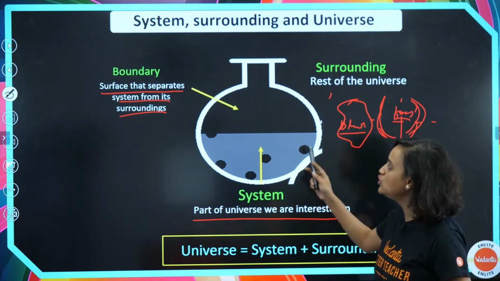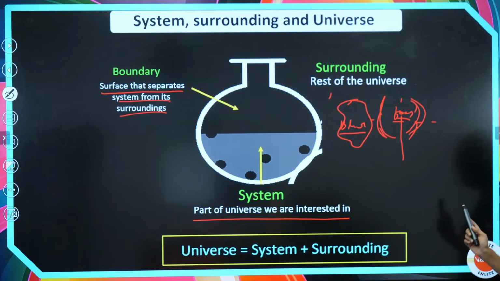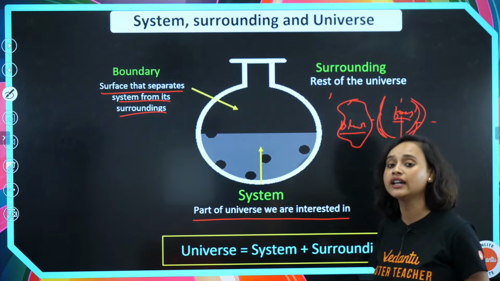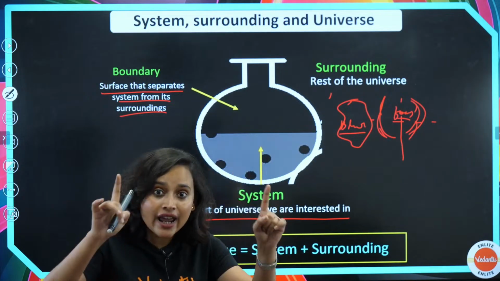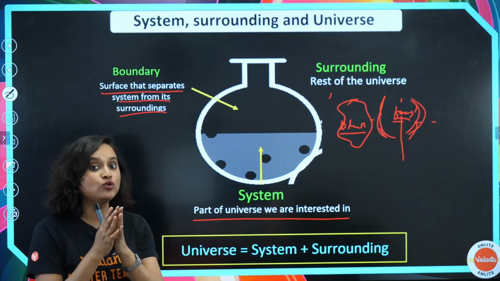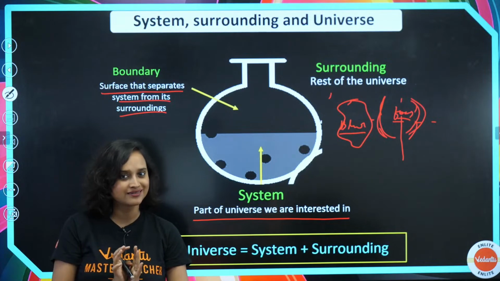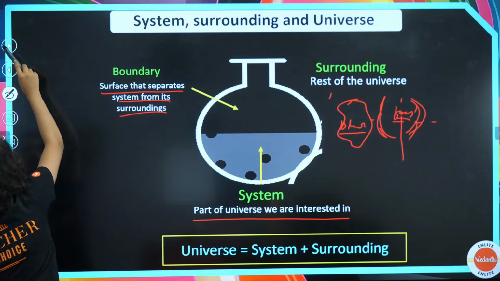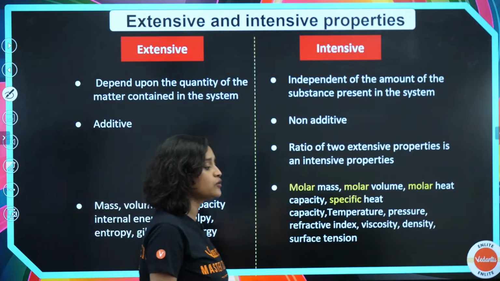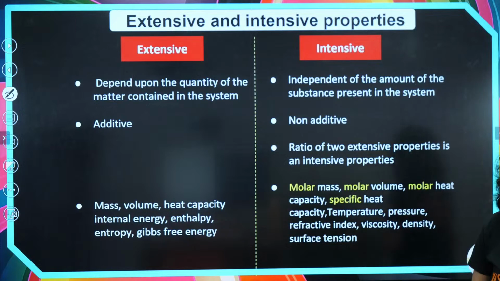So basically the whole universe is your system plus surrounding. If I again come back to the same example, what will I say? The frame which the sniper is able to see is basically the blur part as well as the focus part. Same thing is what they are talking about. Moving on from here, now we also have to understand the difference between extensive and intensive properties.